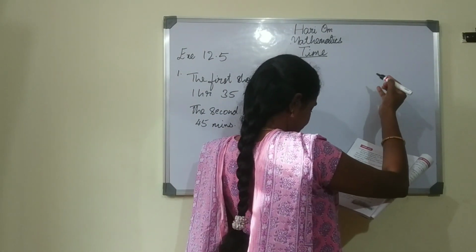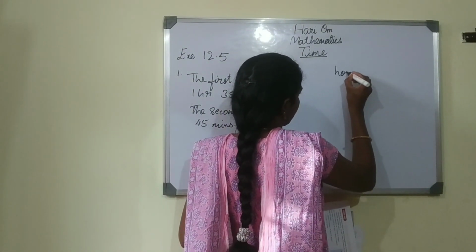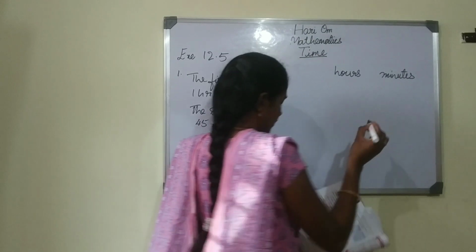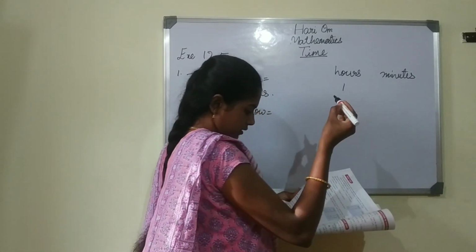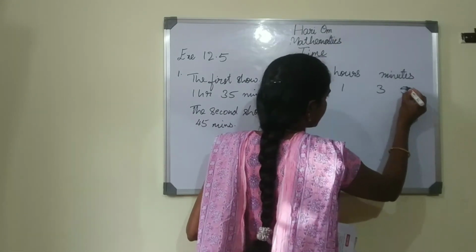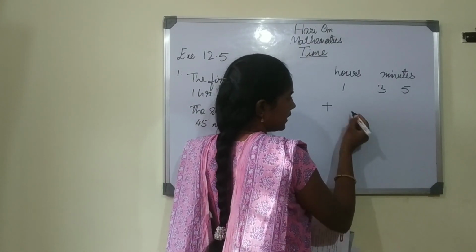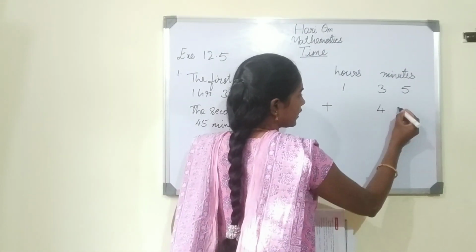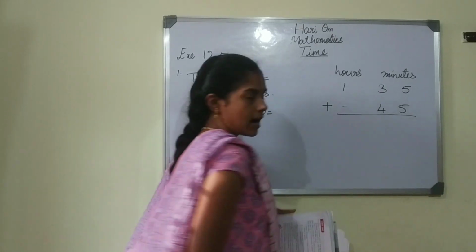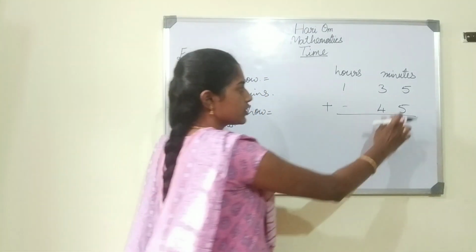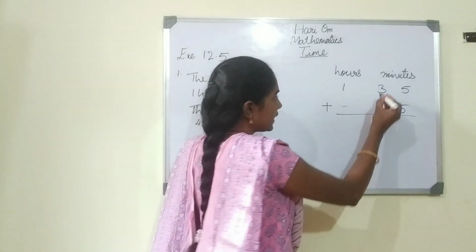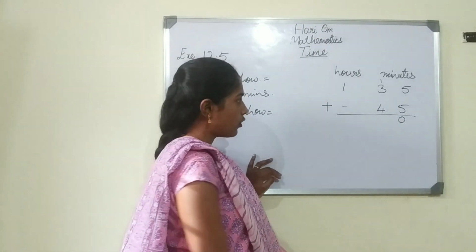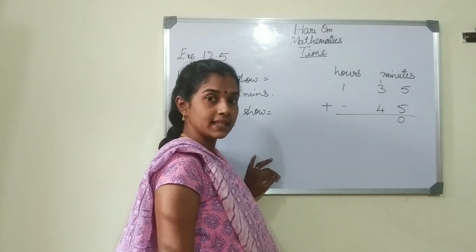So here it is hours, minutes. First show it is 1 hour 35 minutes, and the second show we are going to add here. See, it is no hours, only 45 minutes. Now we are going to add this. So 5 plus 5 is 10. So 1 on the top, 0 down. 1 plus 3 is 4. 4 plus 4 is 8.